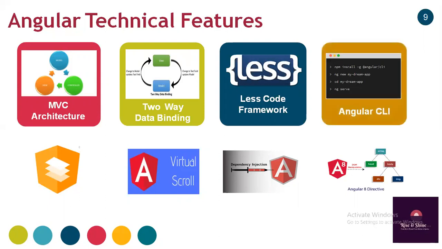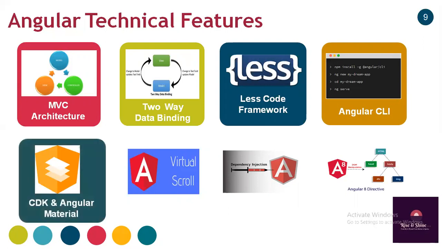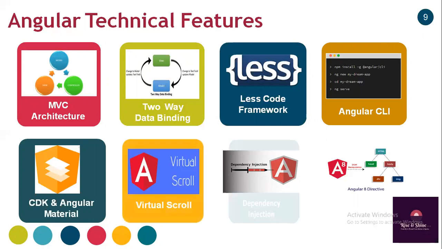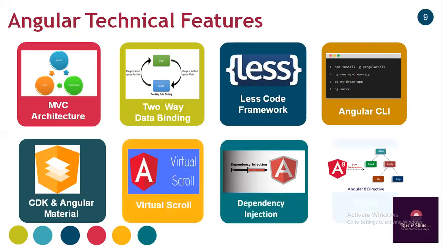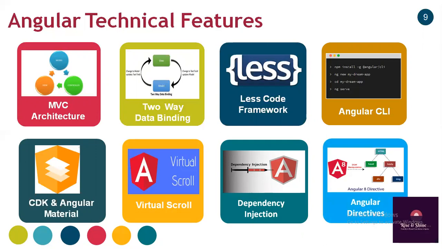Angular has its own Angular CLI. It supports Angular CLI, and Angular supports CDK and Angular Material, the Component Development Kit. Angular supports the virtual scrolling feature. Angular supports the dependency injection feature. And Angular also supports directives, special types of directives designed in Angular. As the Angular version changes, more and more features get added. The current version of Angular in the market is Angular 9. So in every version a new feature gets added to Angular.